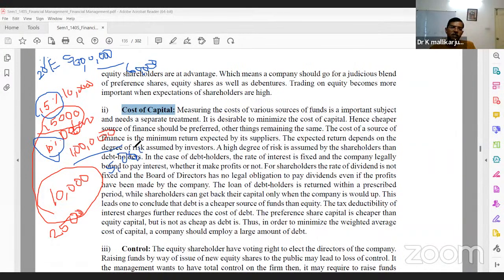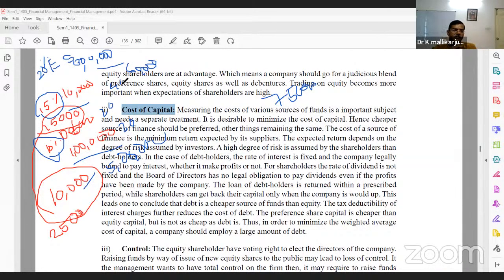The total is 5 lakh rupees capital. Preference shares are 1 lakh, debentures are 1 lakh, and equity is 3 lakh rupees. The total is 5 lakh rupees, and the cost is 75,000. Suppose our proportion is 20%, 20%, 40%. Like that, which combination is better?